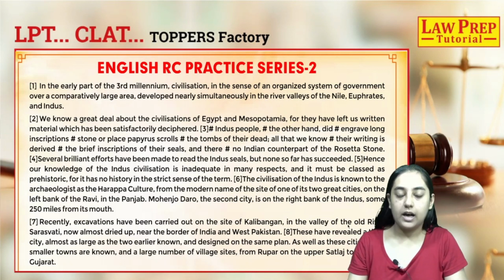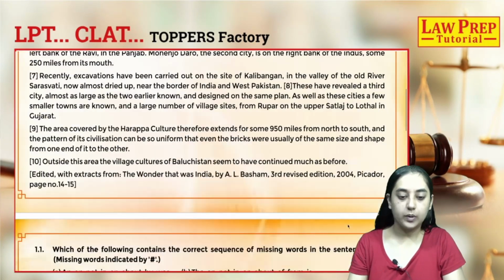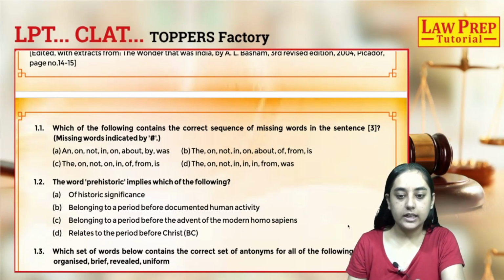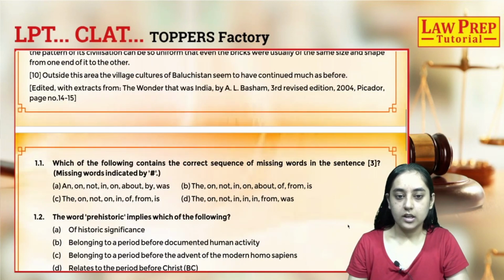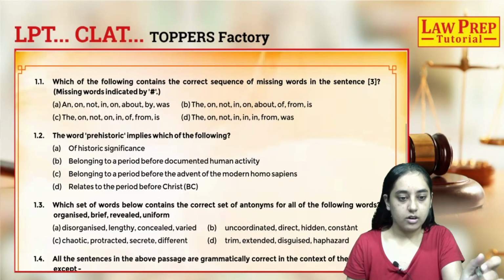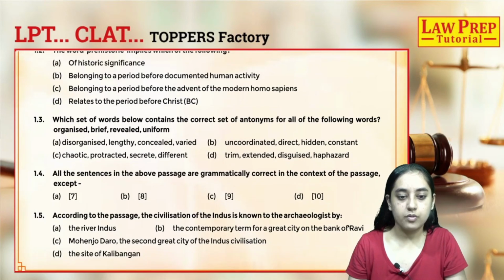The first tip, I hope you remember, was to read the questions first. So we'll again move on to the questions first. Which of the following contains the correct sequence of missing words in the sentence 3? Okay, so we'll go back to the passage later on. The word prehistoric implies which of the following? Next question is, which set of words below contains the correct set of antonyms for all of the following words?